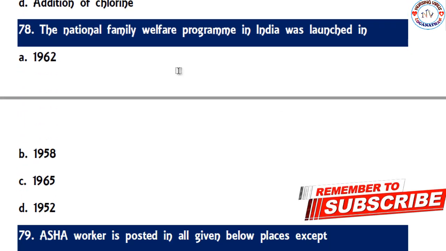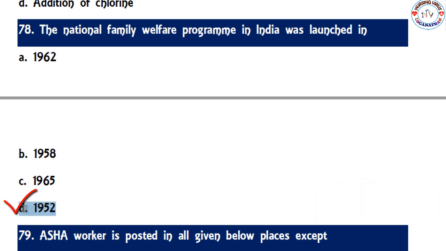So the next one, the National Family Welfare Program in India was launched in the year 1962, 1958, 1965, or 1952. The correct answer is 1952.